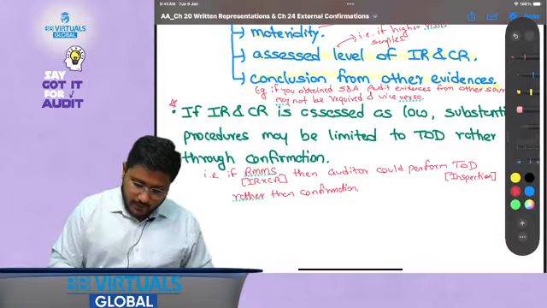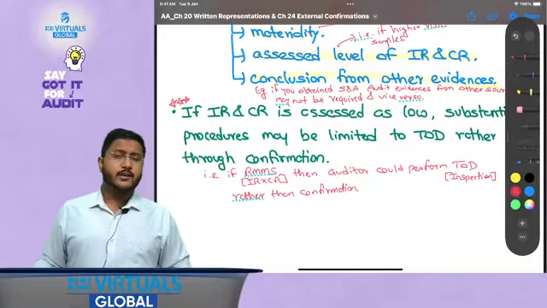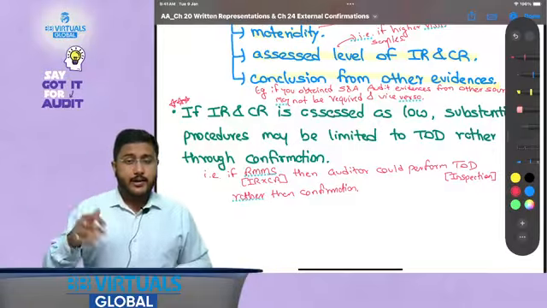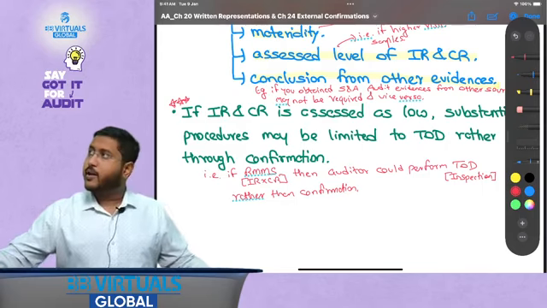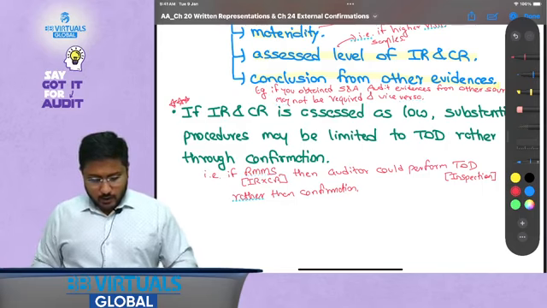This is also a very important area for you to remember, because there might be certain case studies where this information might be given, that what has happened is that the auditor has assessed the IR and CR as low. Okay, I hope this is clear. Okay, now let's move forward.